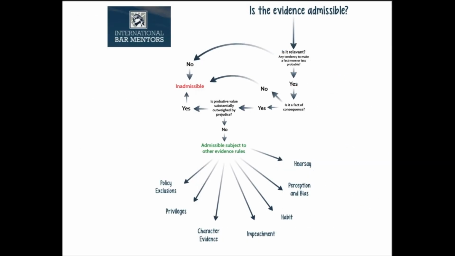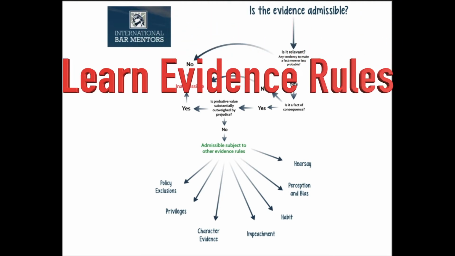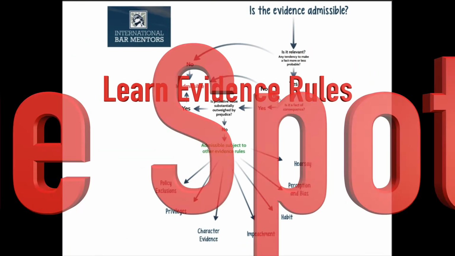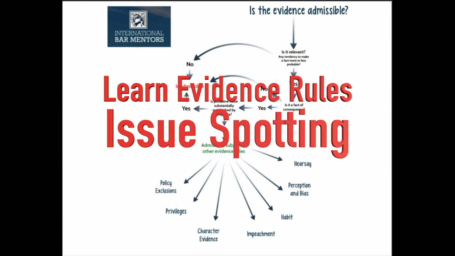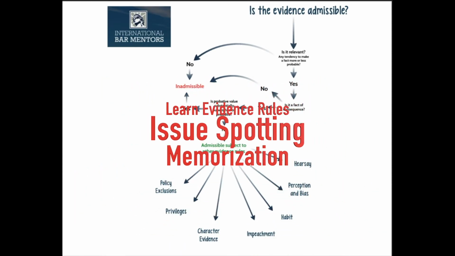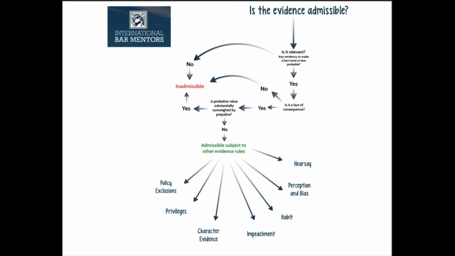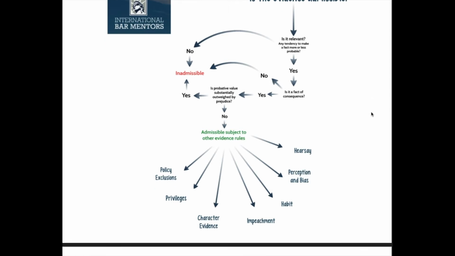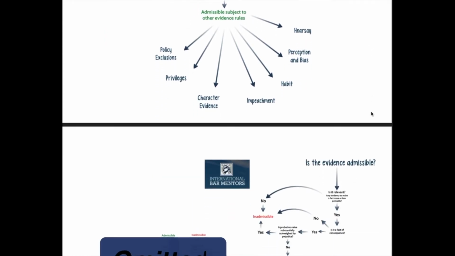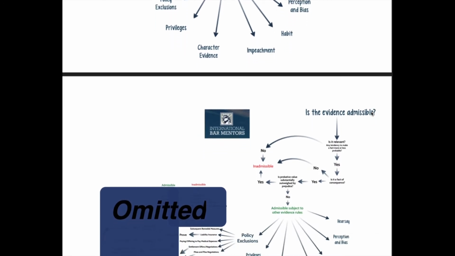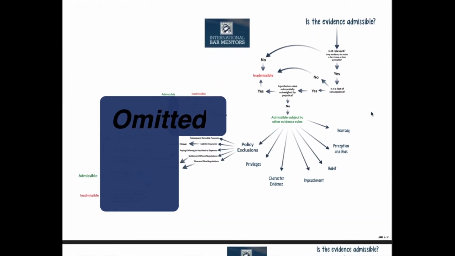Our flowchart does three important things. It helps you learn the federal rules of evidence. It helps you understand when the rules are and are not triggered by a fact pattern. And lastly, it helps you memorize rules. As you can see, our chart begins with the most important rule of evidence, which is relevance, and then it crests out to encompass all the other federal rules of evidence that are commonly tested in law school or on the bar exam. Because today we're only going to be covering a question that is about hearsay, we've omitted the other rules and pathways included in our flowchart.